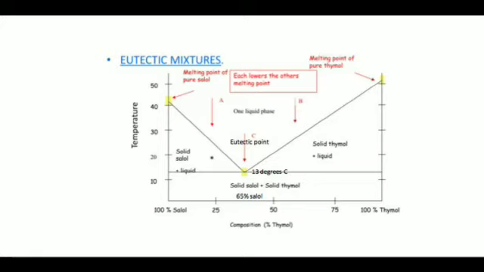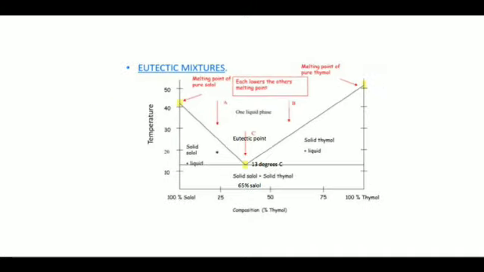Below the eutectic temperature, both salol and thymol exist in a solid state. Below the eutectic temperature, the two compounds exist as solids. Above the eutectic temperature, the substances exist in a liquid phase.